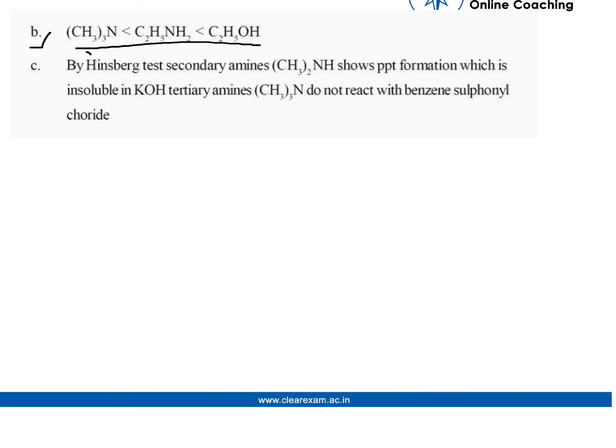And for the third, here is a simple test to differentiate between them, the Hinsberg test. Secondary amine (CH3)2NH shows precipitate formation which is insoluble in KOH. Tertiary amines do not react with benzene sulfonyl chloride.